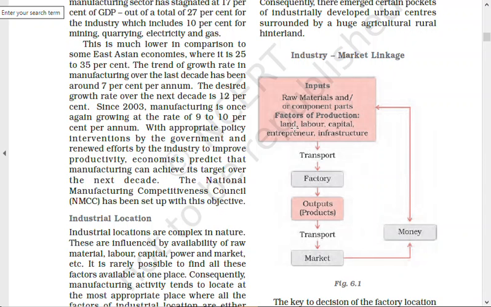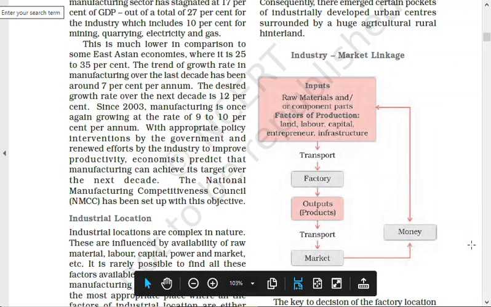Then it says that these things need transport, right? That means the raw material and all these things are transported to the factory which produces those things, that means the output takes place over there, and further it is transported to the market, right? And money comes in, right? So money is needed for raw material and four factors of production, right? And money comes from the market when the product is sold. So money is needed in both the things, that means in the production facility also, in the raw material also, right?